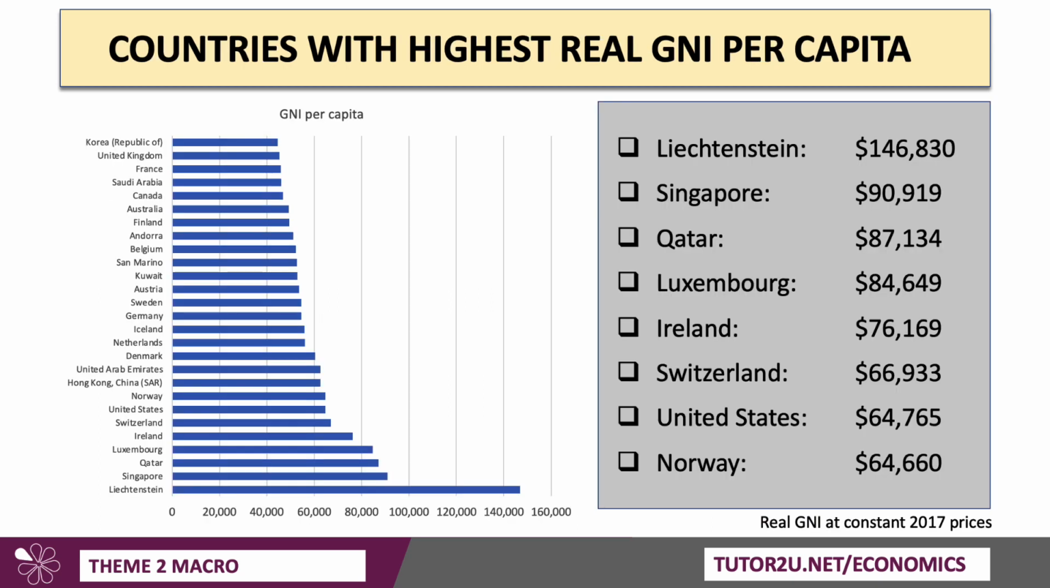In terms of GNI per capita, the richest countries in the world, Liechtenstein, Singapore, Qatar, Luxembourg, Ireland, in real terms, measuring GNI per capita. So these are the countries at the other end of the income stream, which are some of the richest advanced nations in the world, as measured by gross national income.